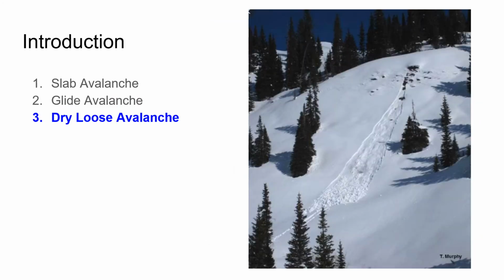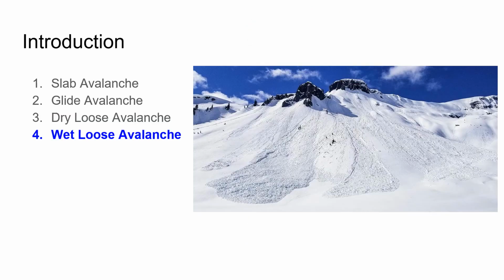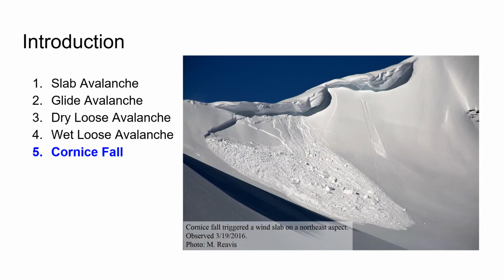Dry loose avalanche, when the top layer of snow just sloughs off. Not generally as powerful or destructive, but they're still a problem when they knock you off your feet or drag you off of a cliff or into obstacles. Wet loose avalanche, similar to dry loose avalanches, but the wet snow has a little more weight to it. Cornice fall avalanche, when a cornice breaks off and the impact of the cornice triggers an avalanche.